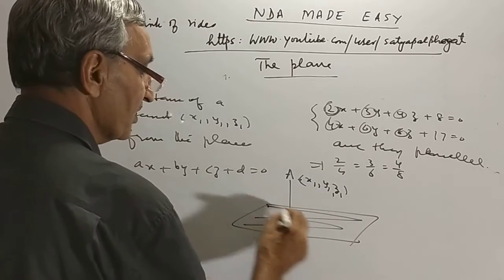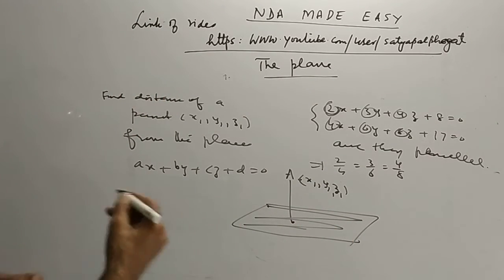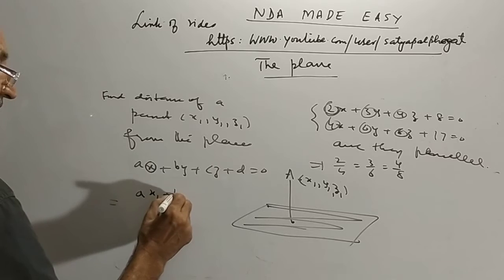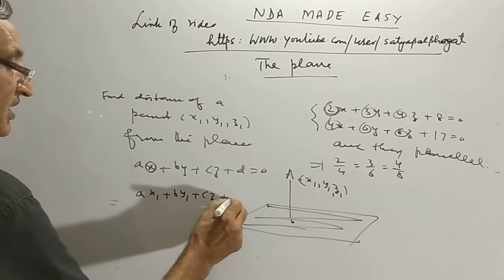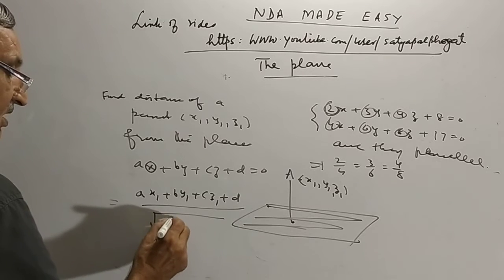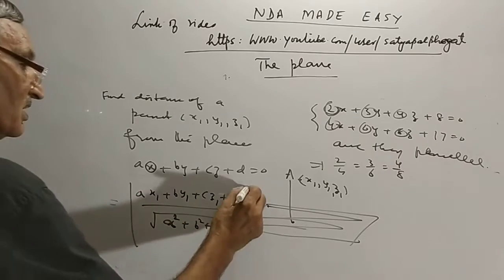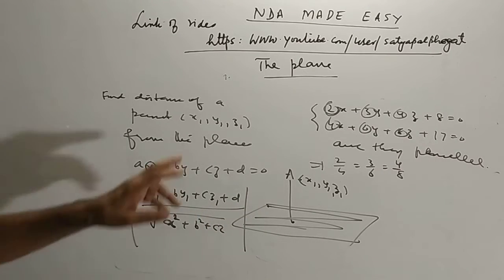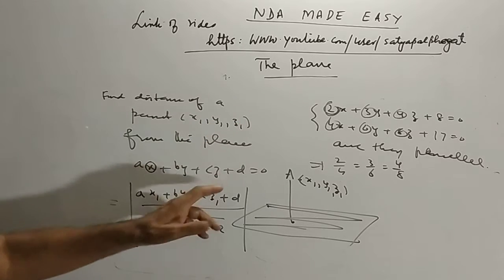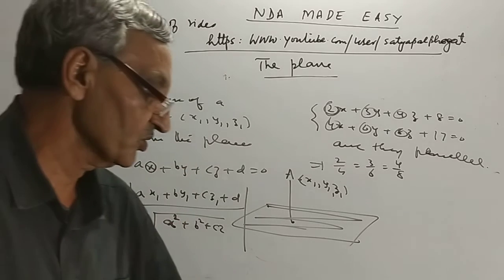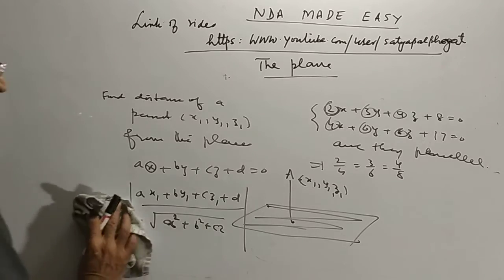The shortcut: in place of x you write x1, in place of y y1, in place of z z1, plus d, divided by the square root of a square plus b square plus c square. This is the distance. Whenever a question asks you to find the distance from a plane, this is to be applied.